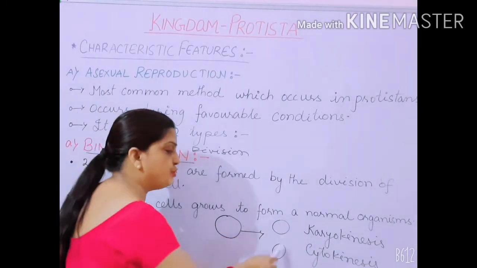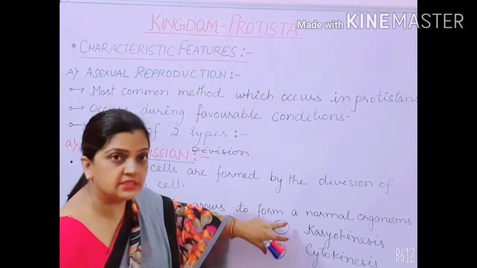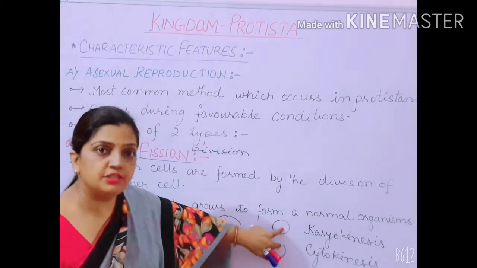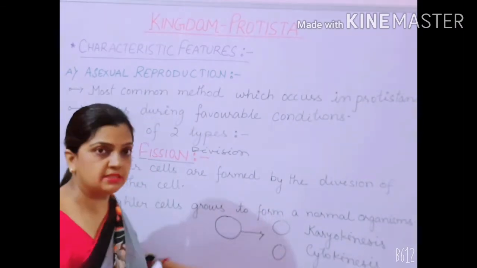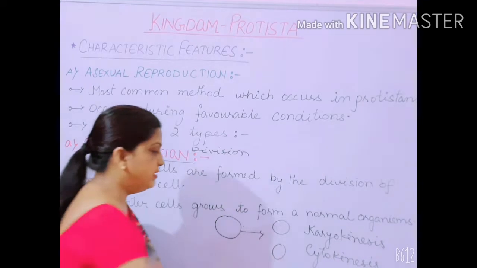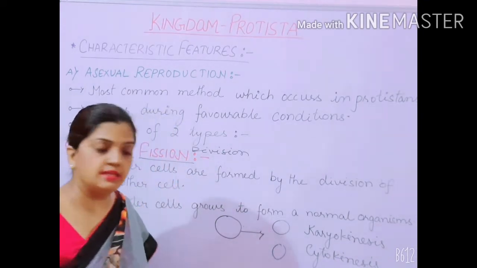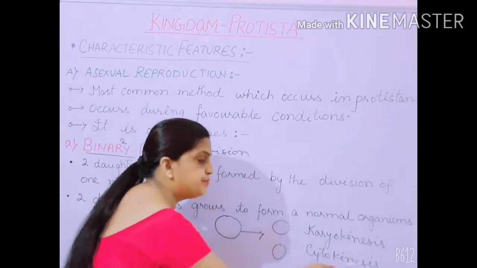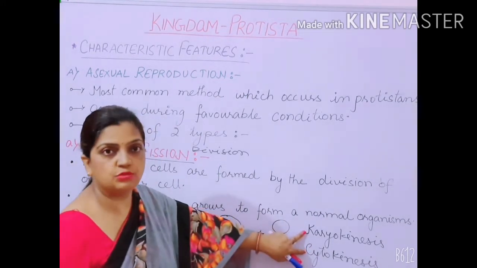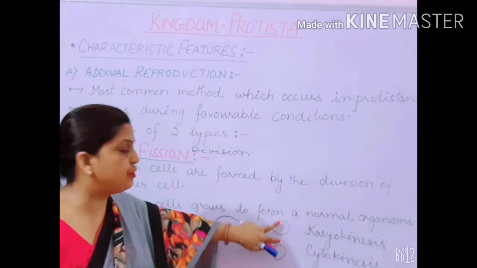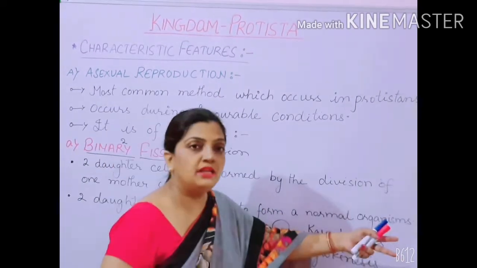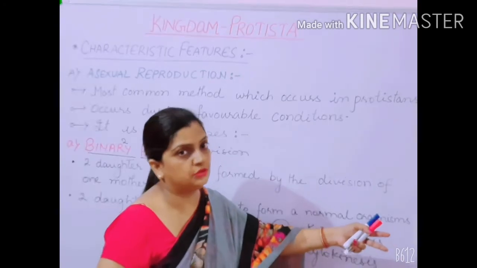Now these two daughter cells will grow, develop, and become mature. By a similar process later on, each daughter cell will behave like a mother cell and follow the same division of karyokinesis and cytokinesis, and again reproduce two daughter cells.